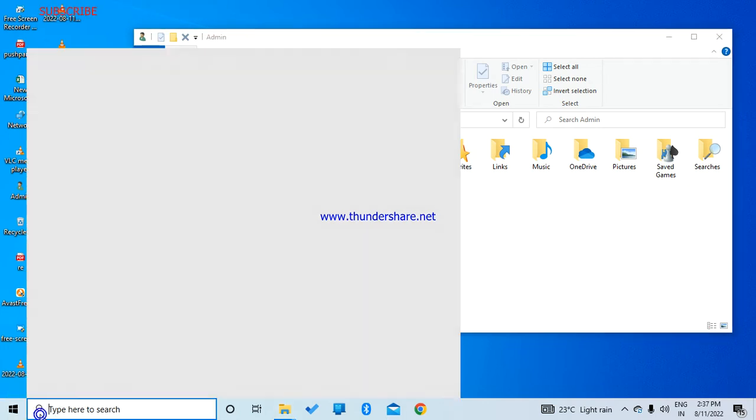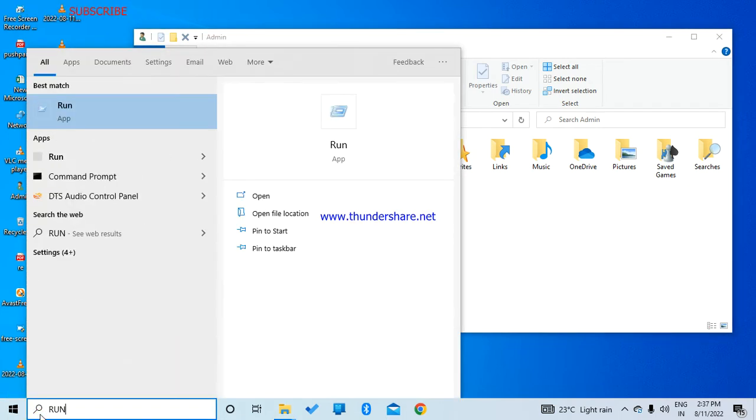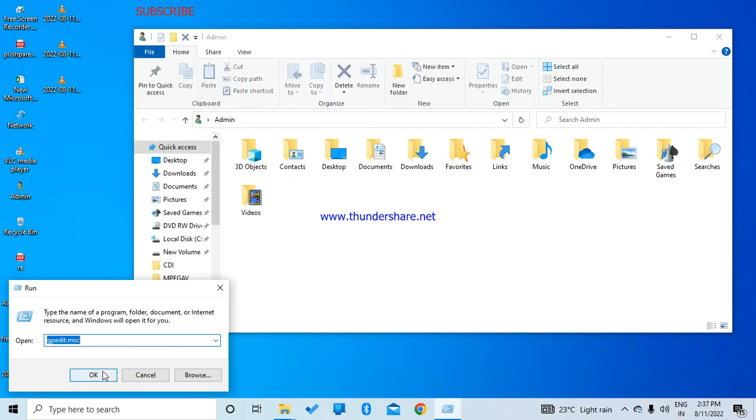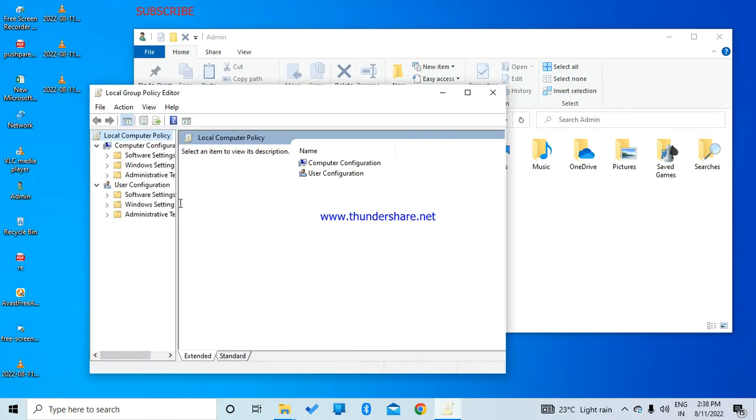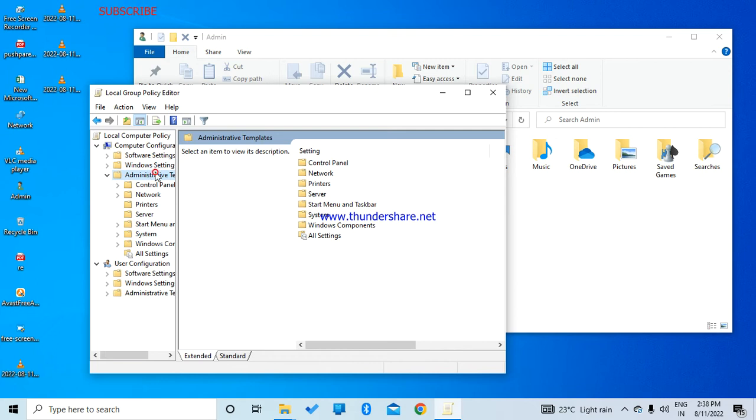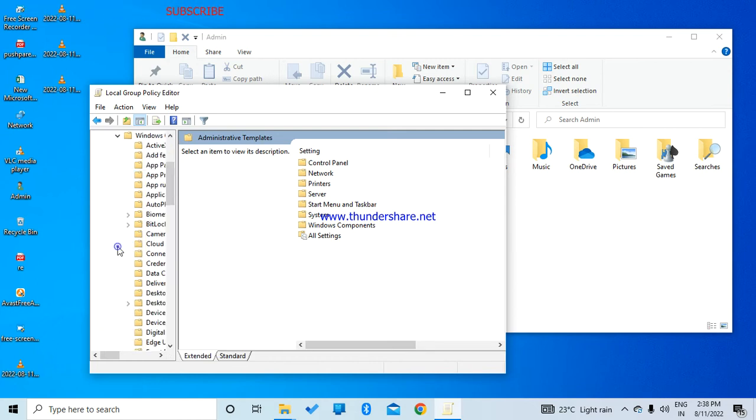search for run and open it. After opening that, search for gpedit.msc and click on OK. After that click on yes. Open the gpedit.msc. Under gpedit.msc go to administrative template. After that click on Windows component.